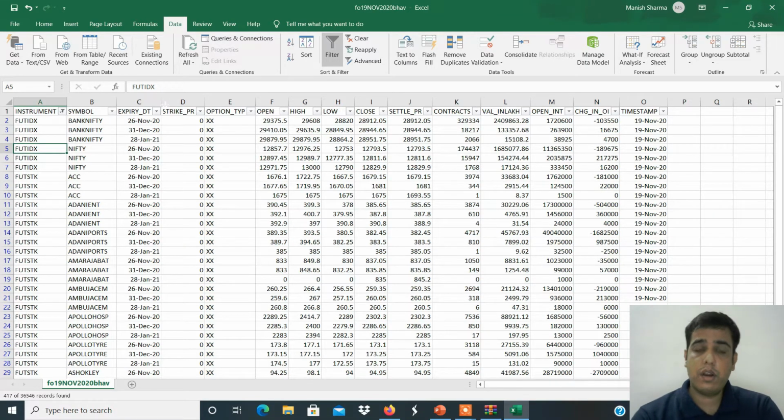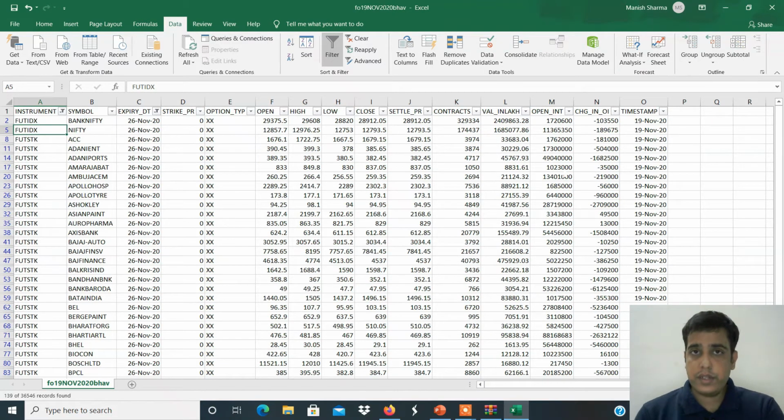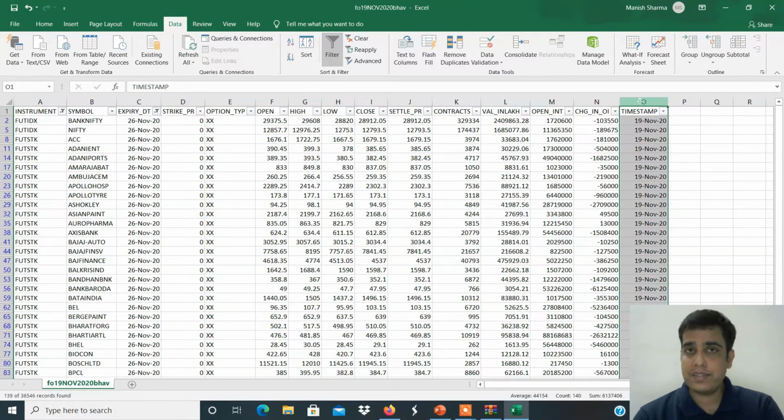Now come to column C, the small box, select all unticked, 2020 and select November. Why are we selecting November? Because we are trading in the November series. Okay, 23rd November. So click on November, select here and press OK. After doing this, just cross check your file. This is 19th November, last column.